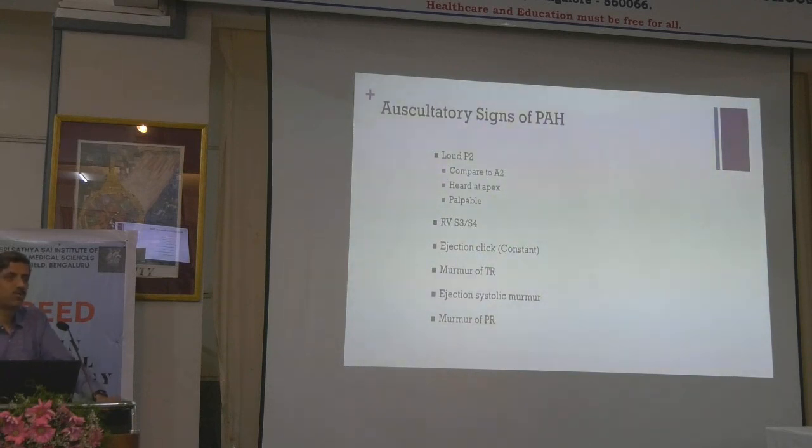How do you say it's a loud P2? You compare it to A2. But if it is single, how do you say that? If P2 is heard at the apex, then it has to be loud. And if it is palpable, it has to be loud, definitely. These are definite situations where you can say P2 is loud, even in the absence of A2. Then you have RV S3 and S4. You have a constant ejection click, the ejection systolic murmur, and the murmur of PR. These are the various auscultatory signs of PAH that you can find.